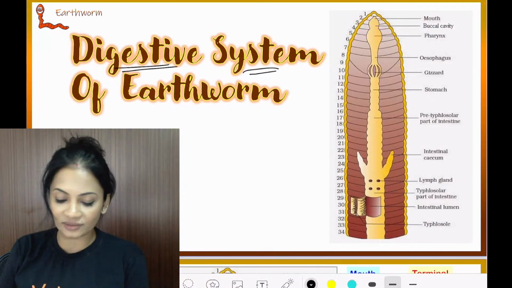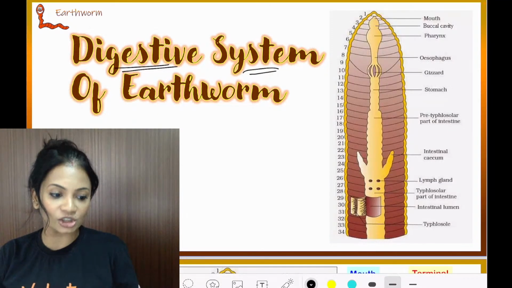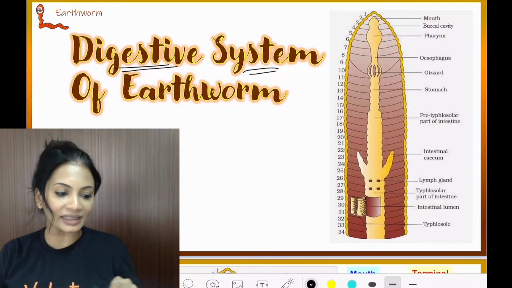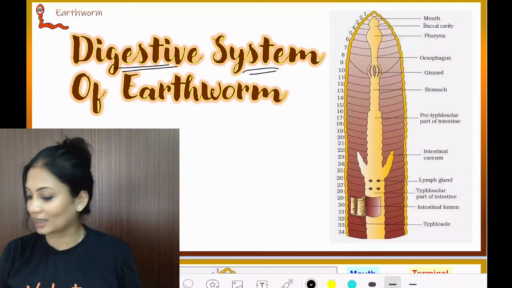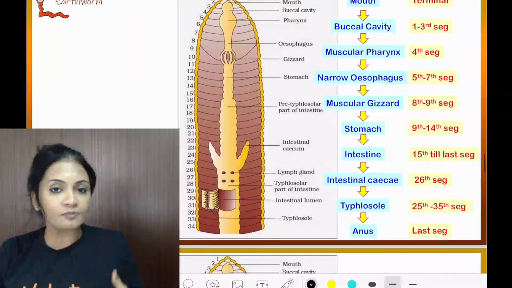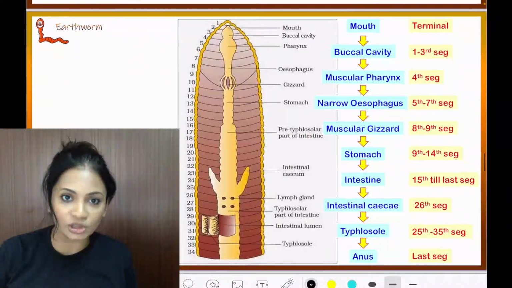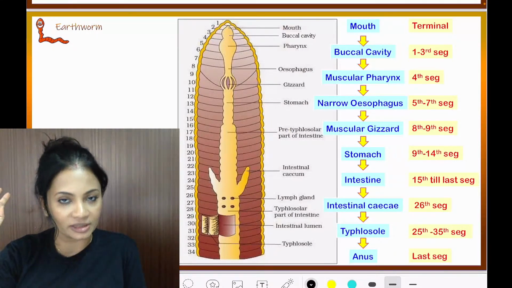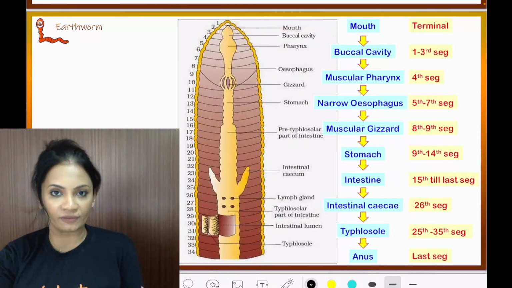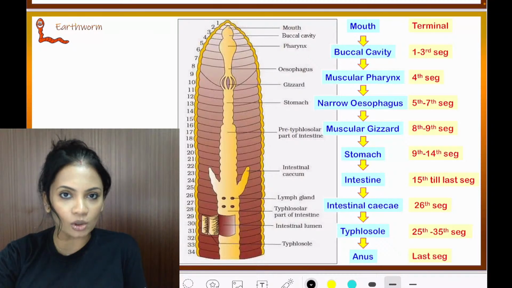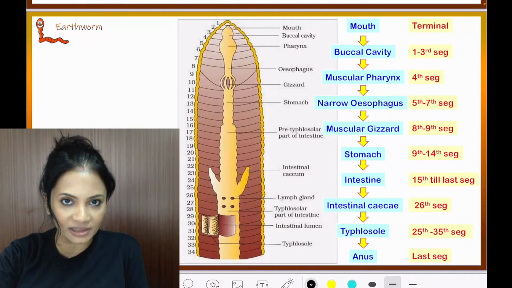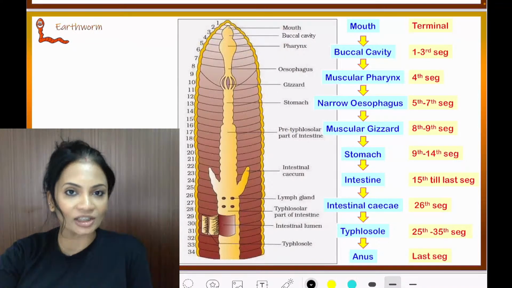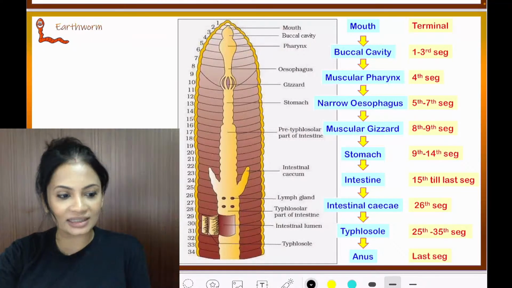Now, in the digestive system, there are a couple of things that you will need to learn. I have marked the numbers of the segments. What is important here is that there are 120 segments. You don't need to worry about each and every segment. Let's worry first about the initial segments where all the different digestive organs are present. Okay, let's cover those first.